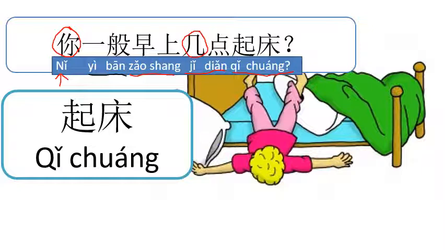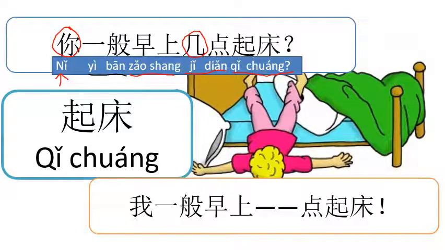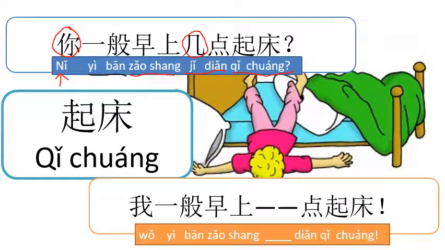So, if my animation will work for the next... here we go. Do you want to pause it for a second and see if you can read it? We have, 我一般早上, dian qi chuang. This is where you put your time. So for example, I might say 我一般早上7点起床. I get up at 7 in the morning.